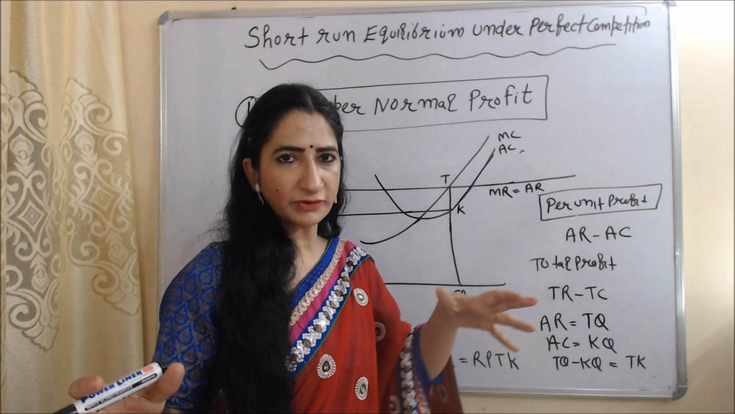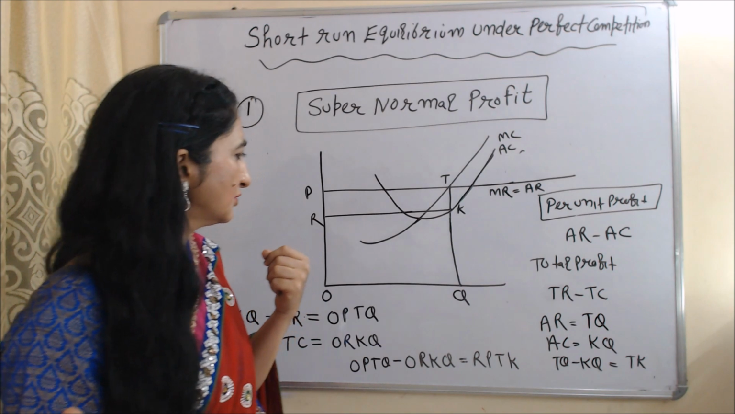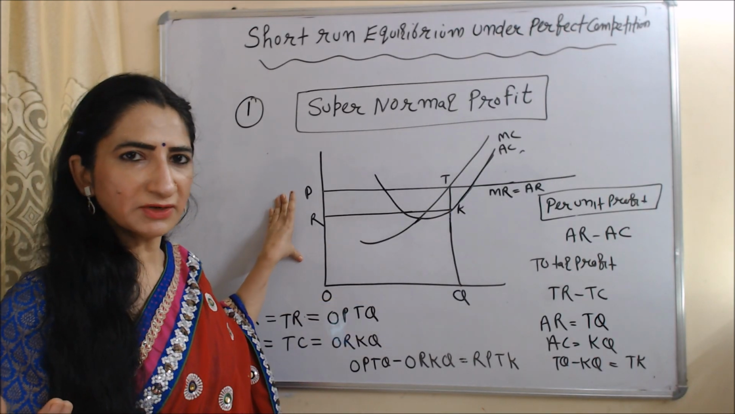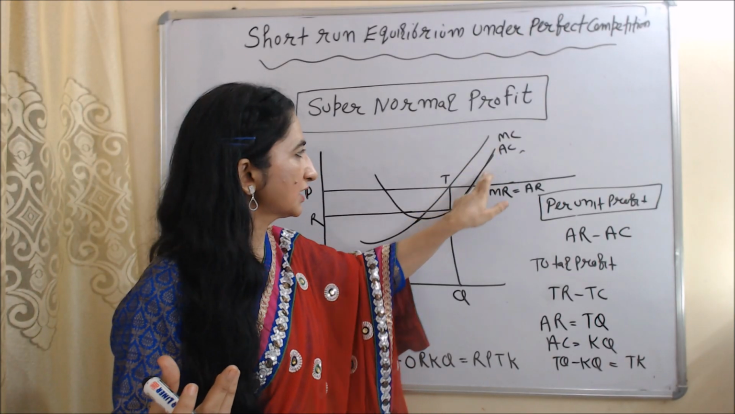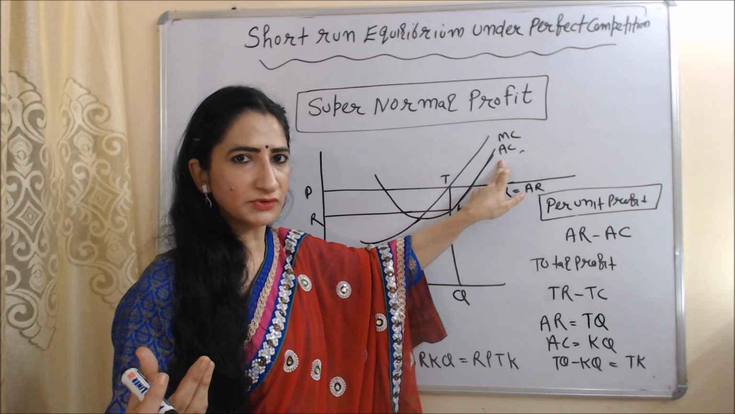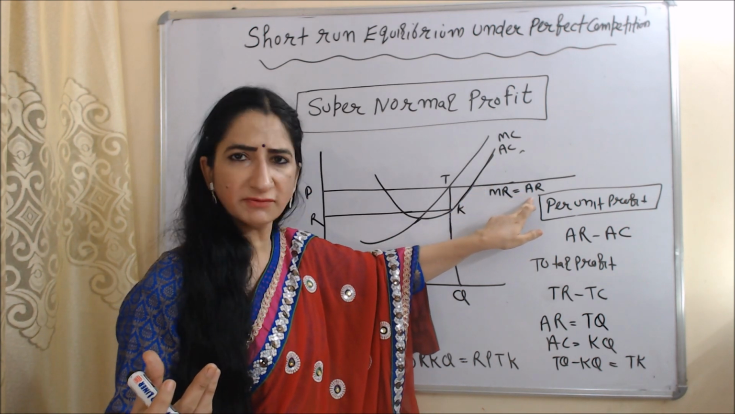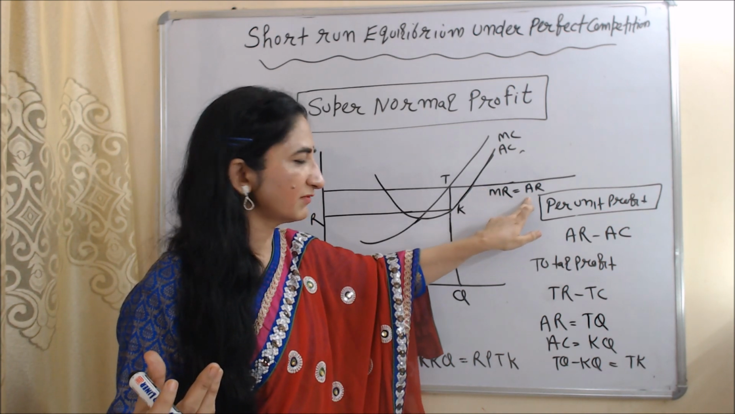First of all, we are going to calculate per unit profit. In this diagram, you can see on the x-axis we have output, on the y-axis we have revenue and cost. This curve represents our marginal cost curve and this curve represents our average cost curve. And this horizontal line represents our marginal revenue and average revenue both.